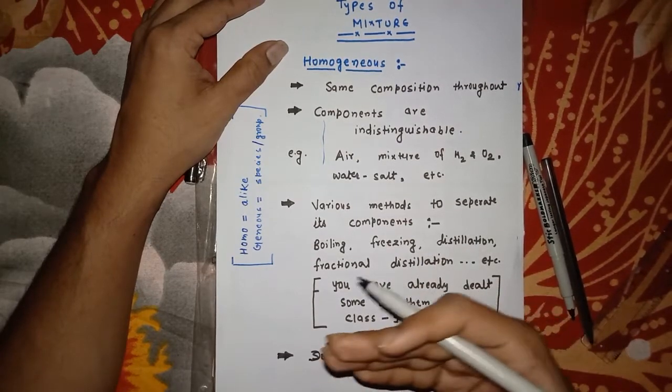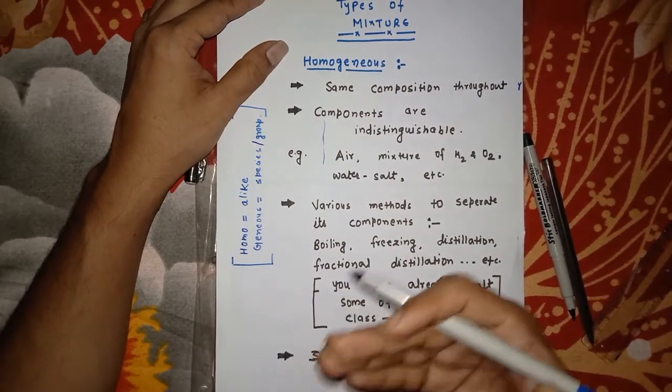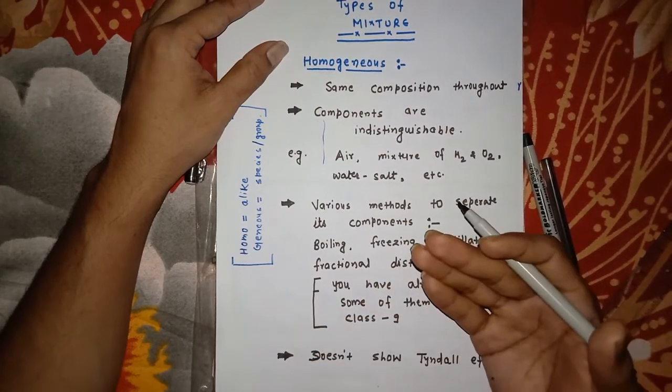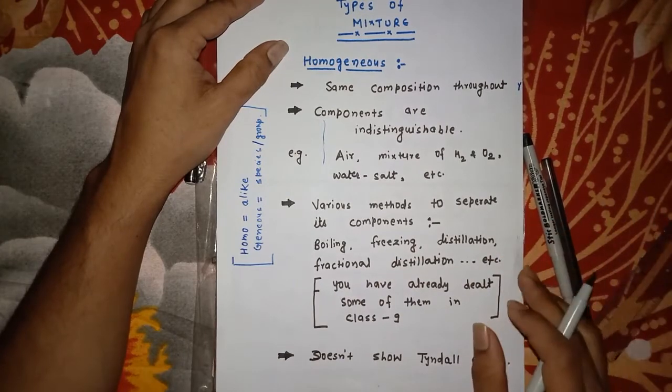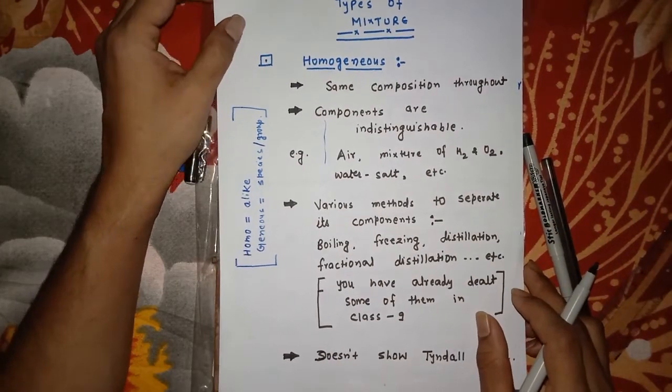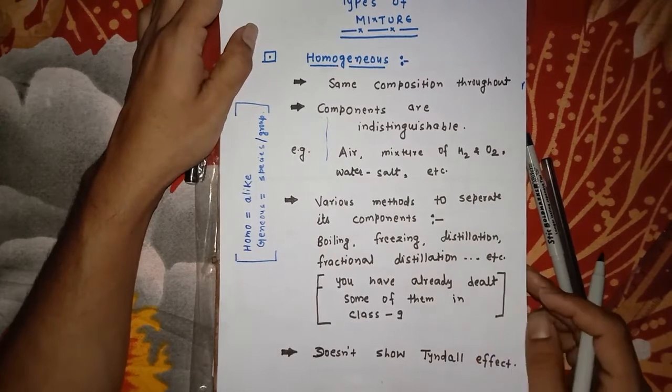You were taught about these in 9th class. If you have forgotten, please go to your 9th class chapter and study it.